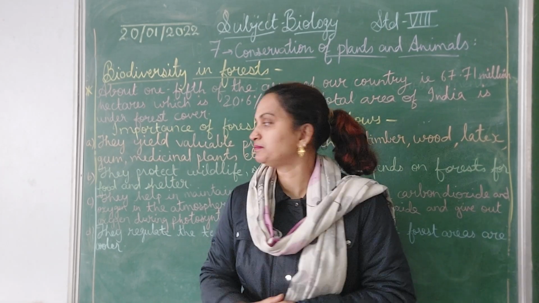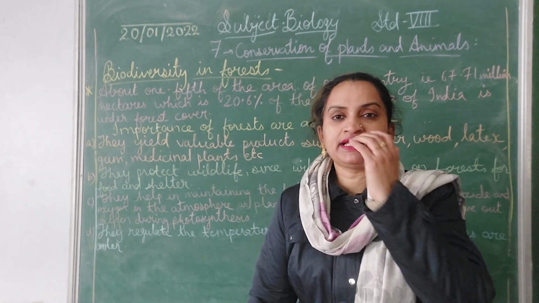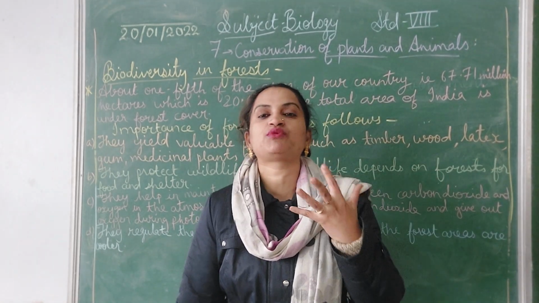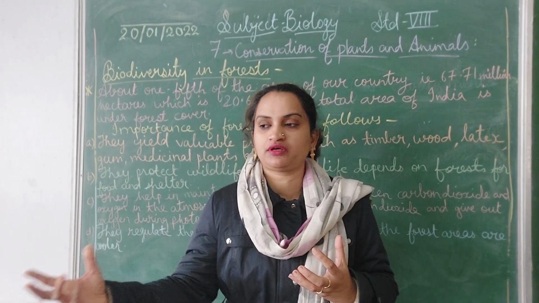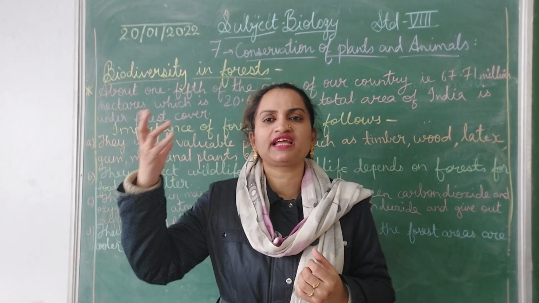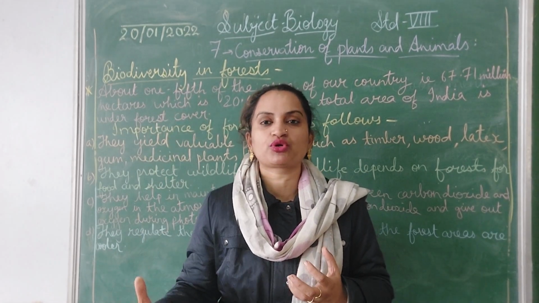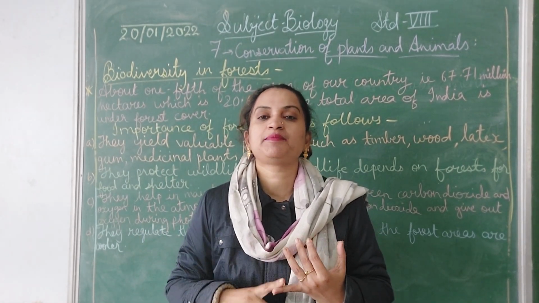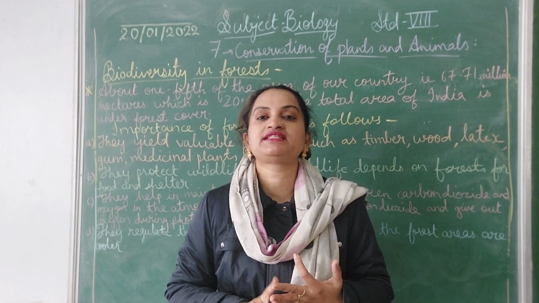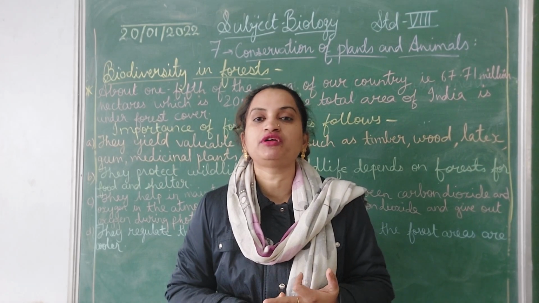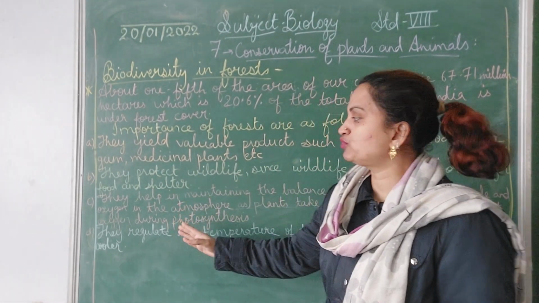It's home for them, and they even get food from them. The birds get their food from the leaves and from the fruits on the plants. So the forest plays a very important role as it provides shelter and food for the wildlife. Next, let us proceed to the next point.